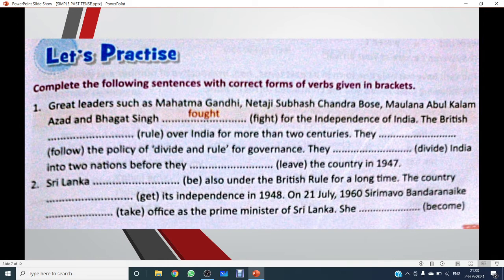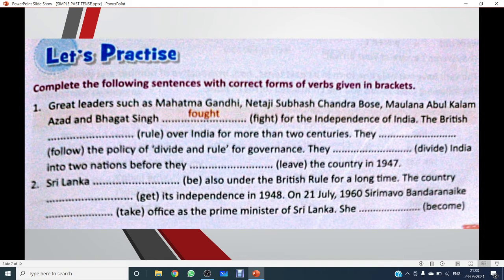Great leaders such as Mahatma Gandhi, Netaji Subhash Chandra Bose, Maulana Abul Kalam Azad, and Bhagat Singh fought for the independence of India. The British ruled over India for more than 2 centuries. They followed the policy of divide and rule for governance. They divided India into two nations before they left the country in 1947.